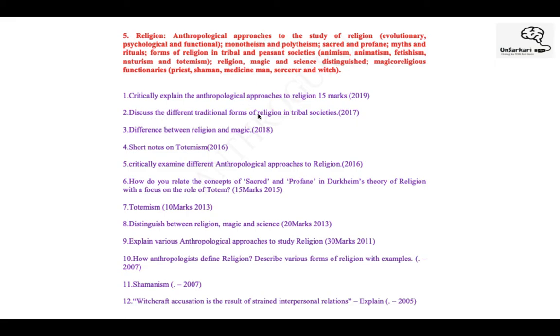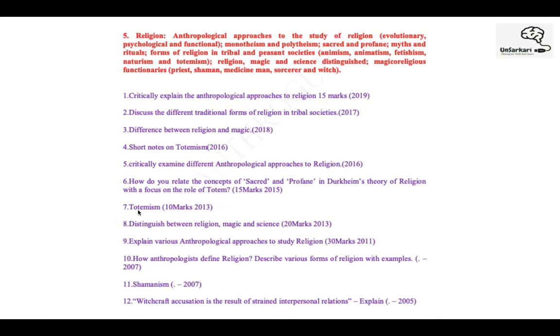The different traditional forms of religion and magic, totemism. You mentioned totemism here also. Direct question: examine the anthropological approach. Again, they've asked the same question. Look at this, the language is totally same. Sacred, profane. Durkheim's theory of religion. When you go through anthropological theories, Durkheim's theory of religion will be there. Role of totems, again totemism.